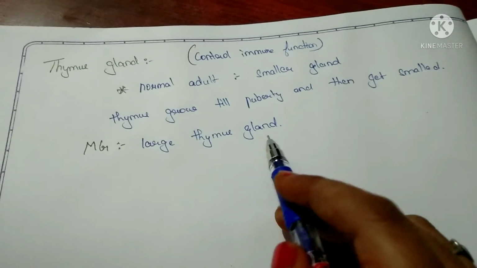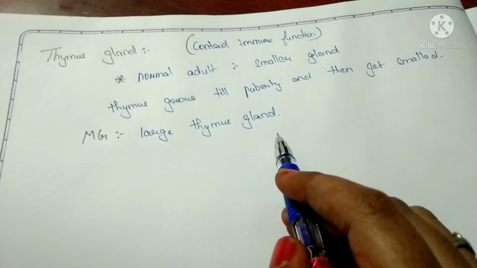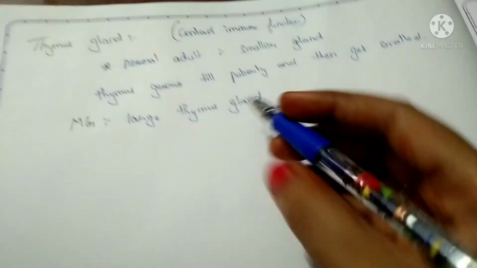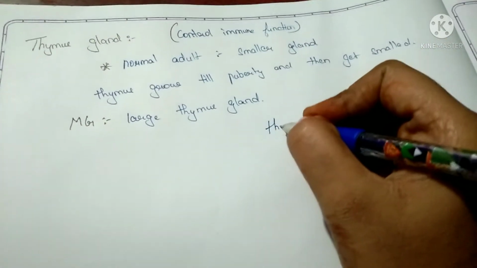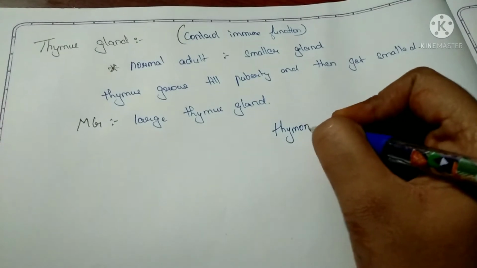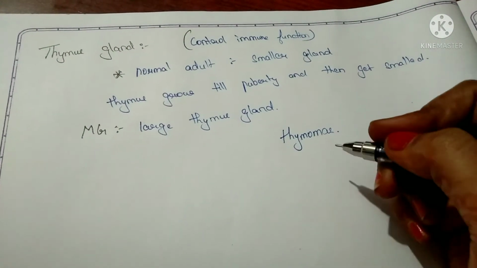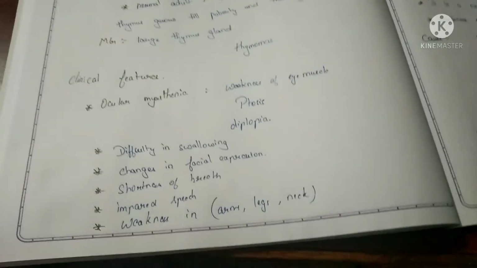But in case of myasthenia gravis, the patients will have a larger gland because there will be a cluster of immune cells which develops as a tumor. The tumor is known as thymoma. So in patients with myasthenia gravis, the thymus gland will be removed.